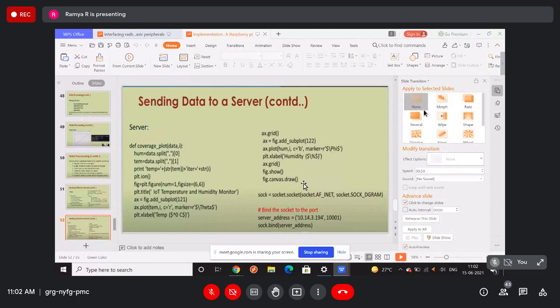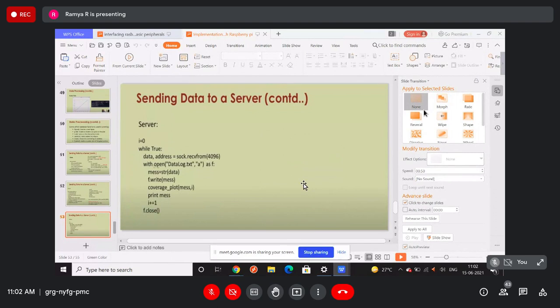So for the server side, if you want the data in this kind of format, you can do this, right? This is a server side program, which we discussed in the previous lecture. The data we are receiving is split into 4096 byte chunks. Here we are opening a data file and storing the data in it, and additionally we are calling the plotting function again and again, with the plot mesh comma i.